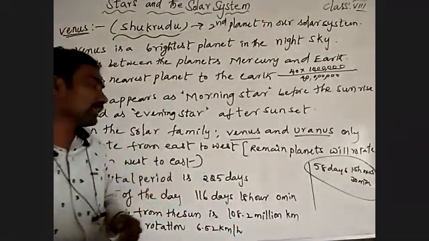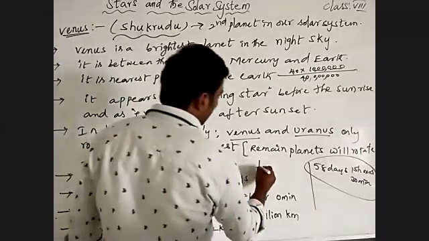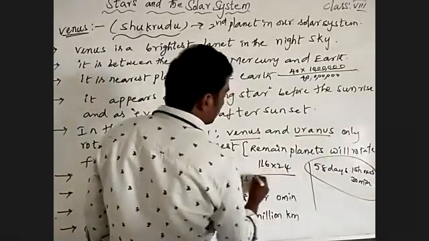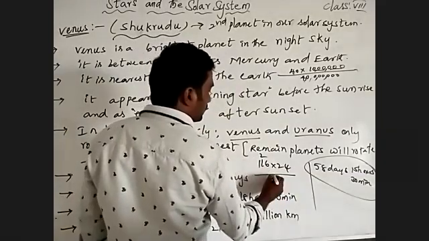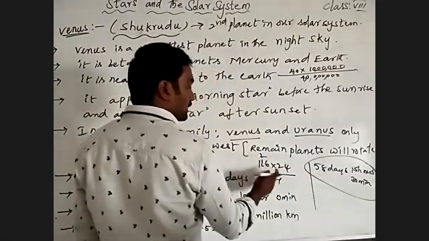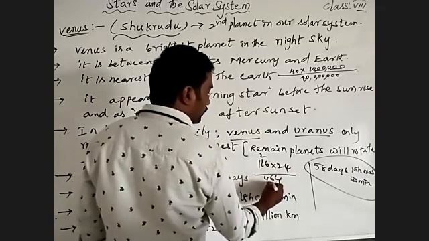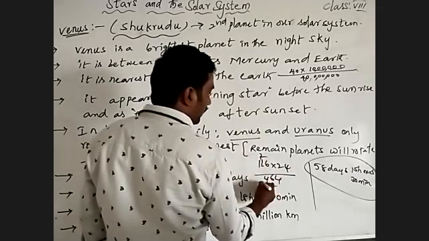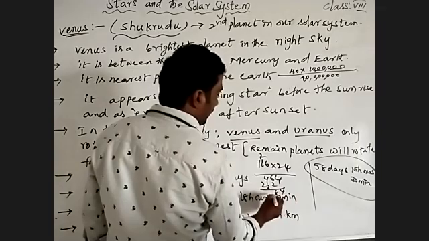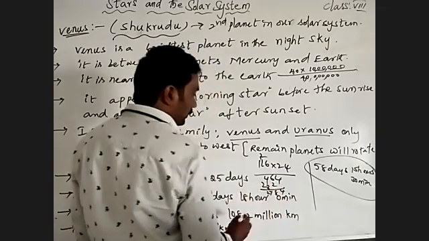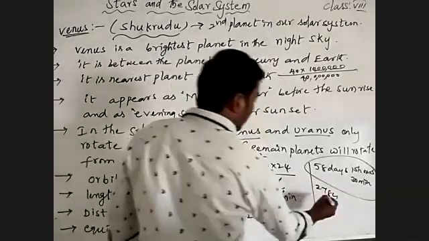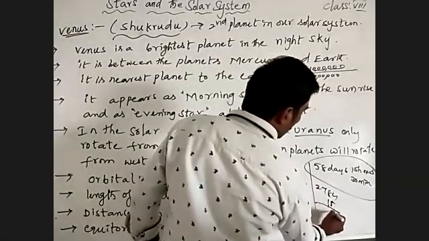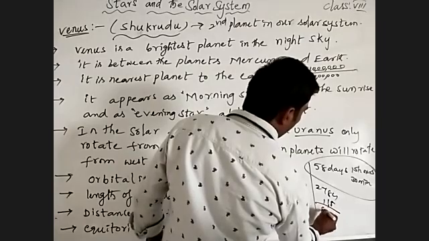116 days, 18 hours. 116 into 24 hours of Earth. 24 times 4 is 96, and 24 times 6 is 144... the total is 2784. 2784 plus 18 is 2802.